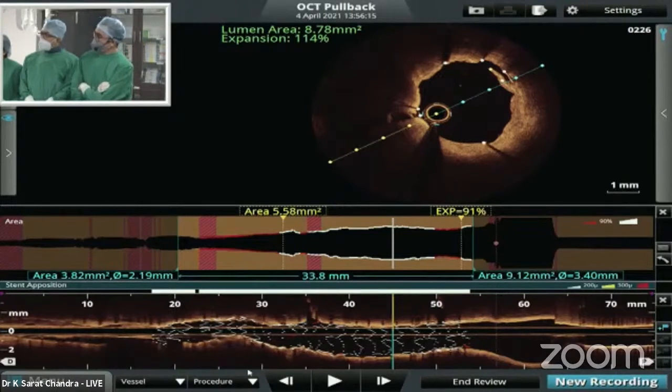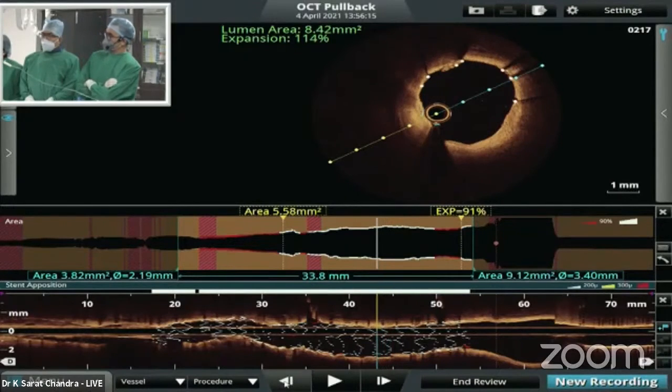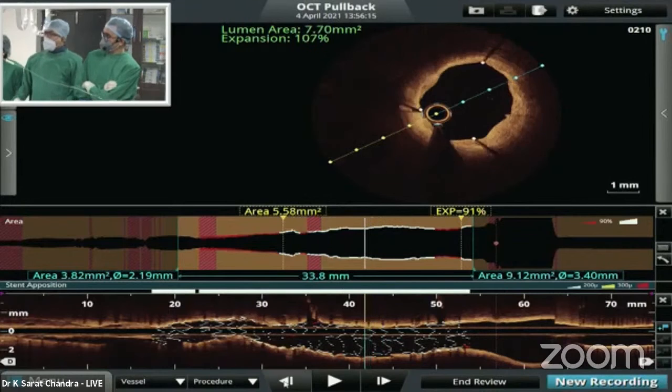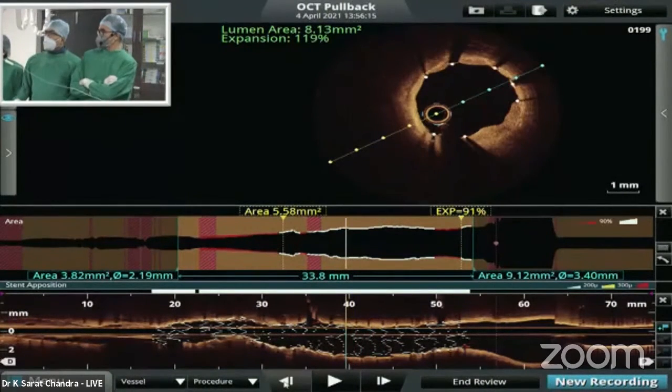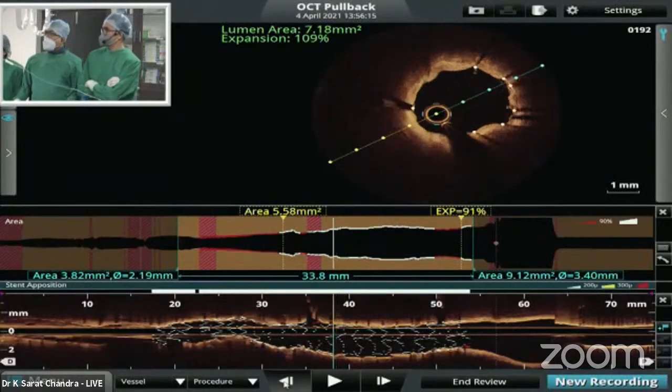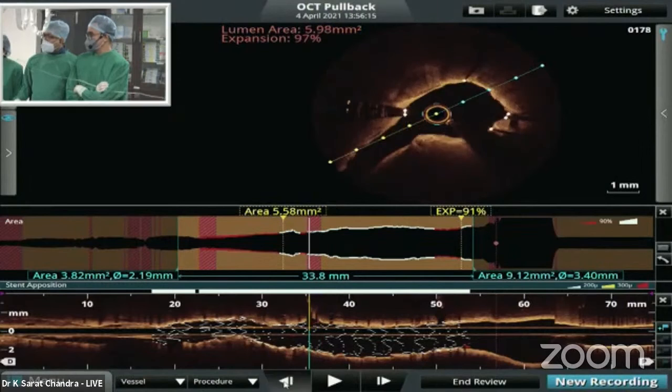Plaque protrusion is there in this, but otherwise most of the stent has expanded very well, with lumen areas coming proximally to nearly 9. Now it is 7 point. So keep going like this.